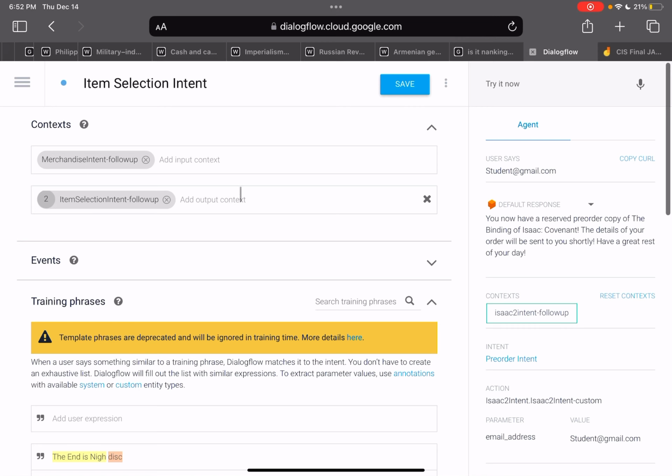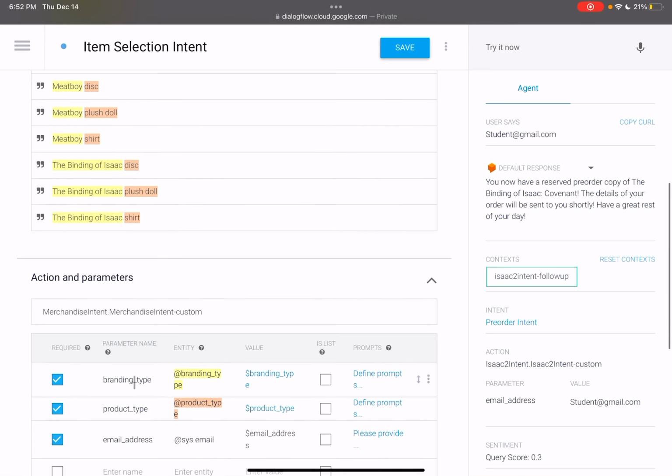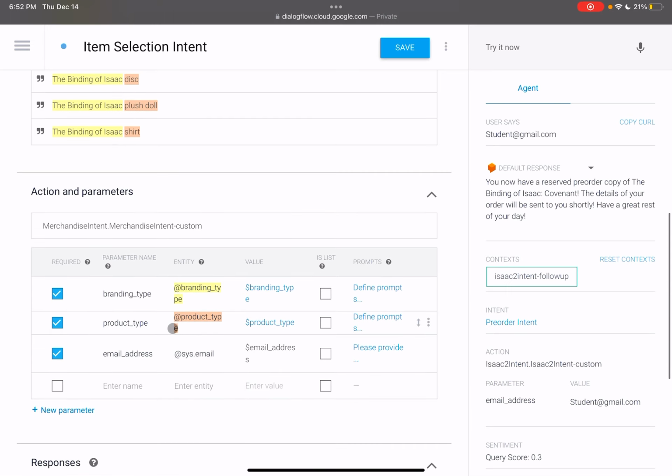Overall, this project was pretty good. I originally intended to try and do something with payment information, maybe trying out an entity with the number sequence type, but I couldn't really figure that out. So, not insanely well. It wasn't coming out how I expected it to. But that's my final CIS project.